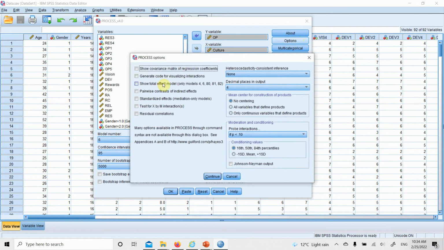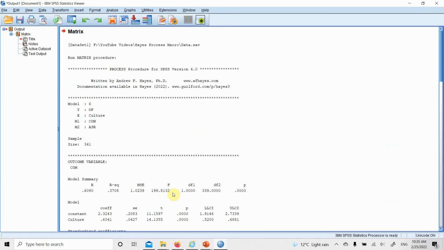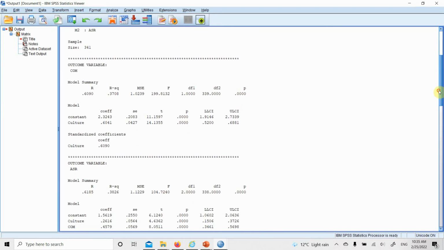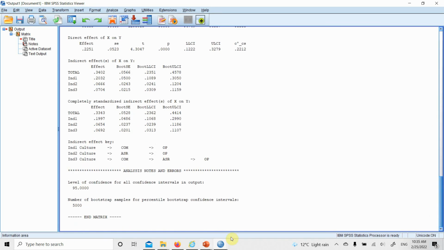Go to options. I need total effects. You can have standardized effects as well. Let's have them as well. Nothing is required here. Just press continue and press OK. Now here is the output. Again, mediator 1, mediator 2, Y, X, model 6, all this is fine. And since we've got multiple outcome variables, each outcome variable is summarized separately, as we have already discussed in previous sessions as well. Now all this output here is presented in the slides.